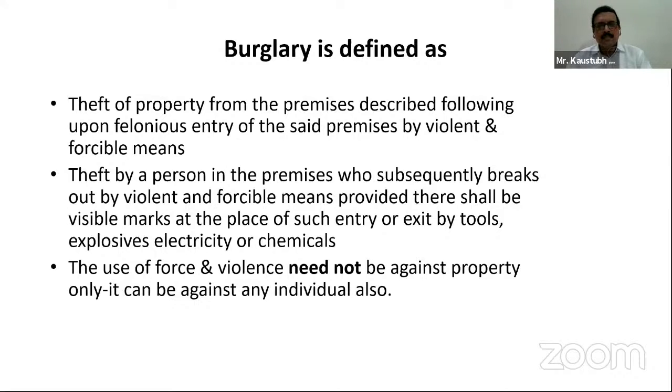But if the business premises are being burgled by the use of, say, a gun, and a threat is there, and by use of this force or violence the burglary happened, then also that will be termed a violent and forcible entry. So this violent and forcible entry has to be established.